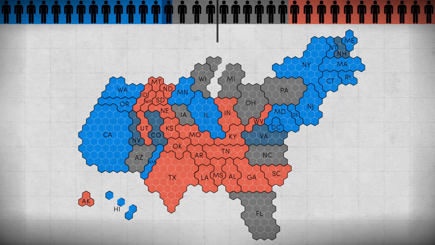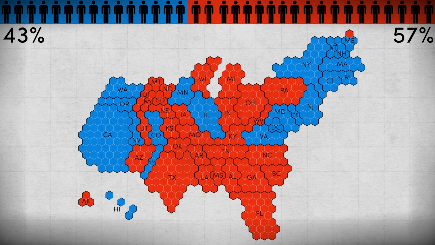The result was that 4 swing states voted for the Democratic nominee Hillary Clinton, and 8 swing states, plus Maine's 1st Congressional District, voted for the Republican nominee Donald Trump, making him the winner by 37 electoral votes. 57% of the Electoral College is therefore pledged to Trump, 43% to Clinton, and 0% to third parties.